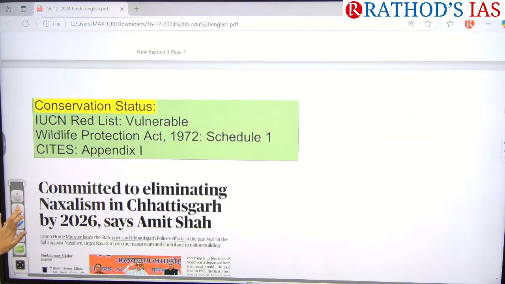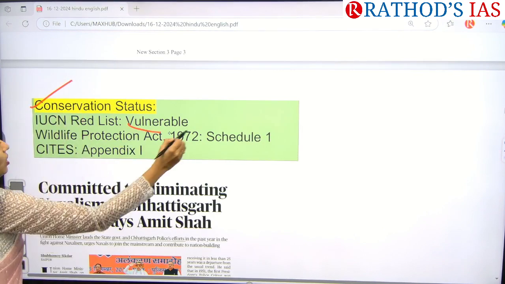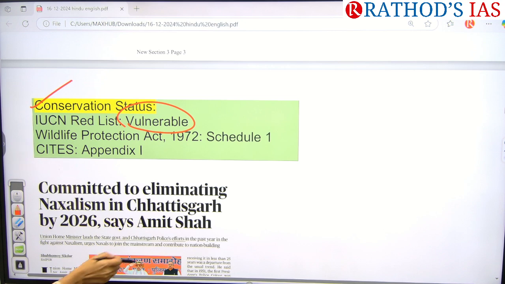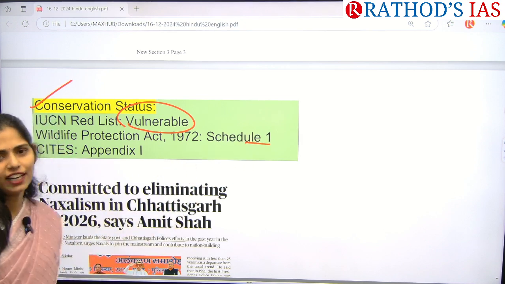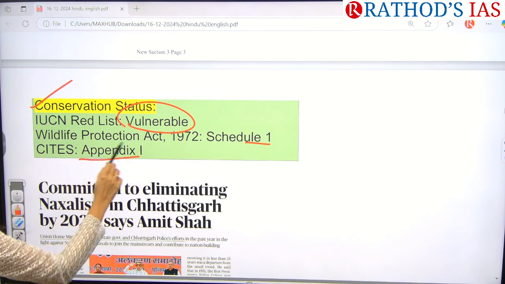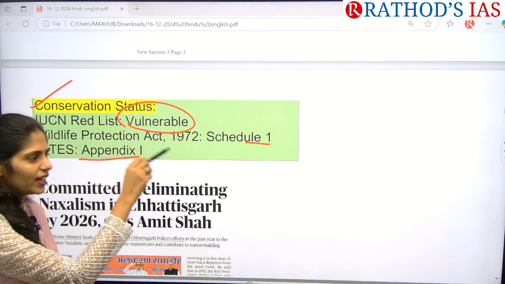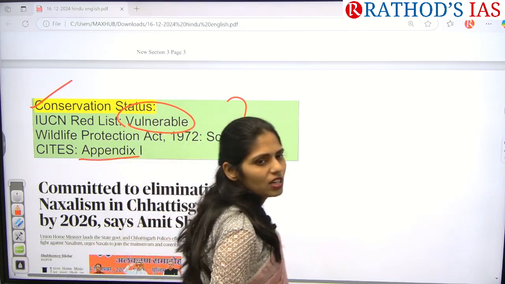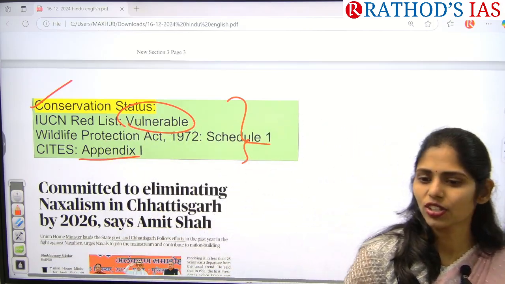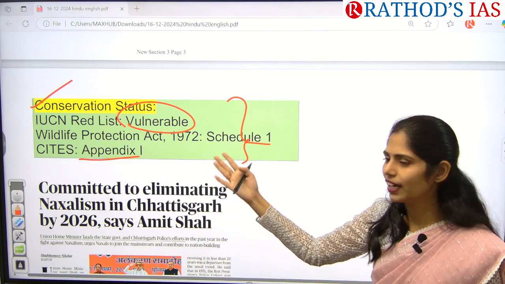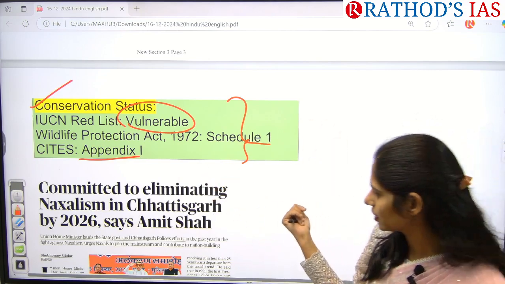Next, you have to see the conservation status. They are Vulnerable in the IUCN Red List, listed in Schedule 1 of the Wildlife Protection Act, and under Appendix 1 of CITES. So you may get questions from these also. Consider the following statements regarding olive ridley turtles, and they will give options like vulnerable, critically endangered.